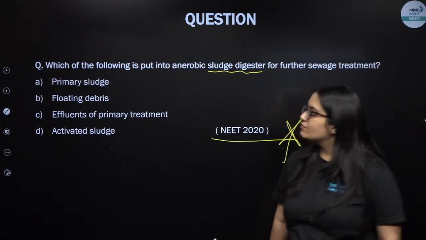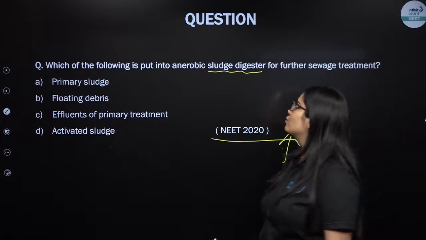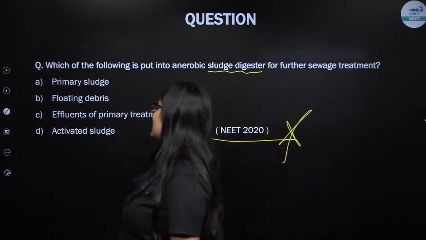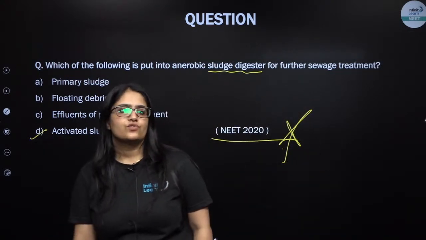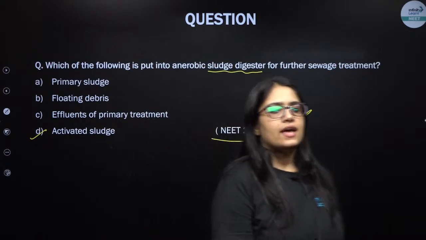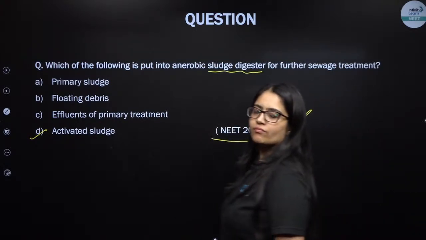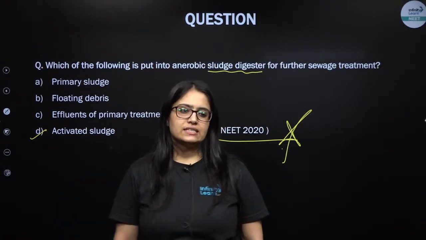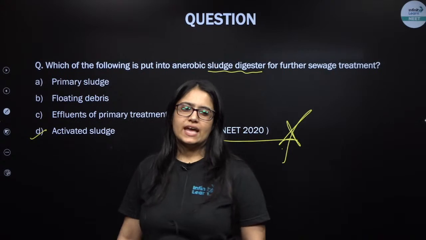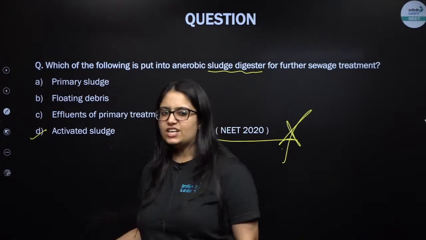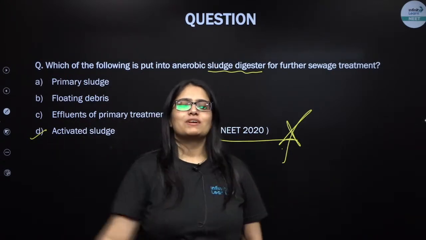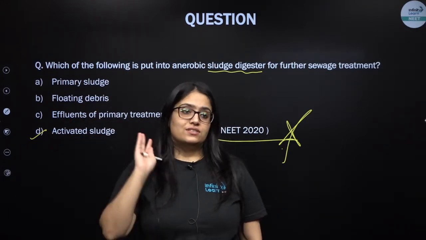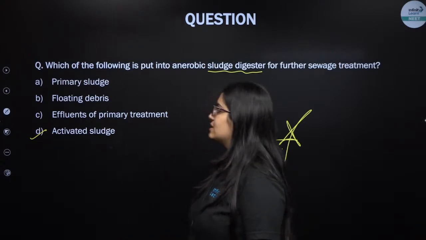Yeah, right. It is activated sludge from the secondary treatment. Excellent. That is going to have a lot of flocs in it, right? Fungus mixed with the aerobic bacteria will be digested by the anaerobic bacteria, like methanogens, present in the anaerobic sludge digester.